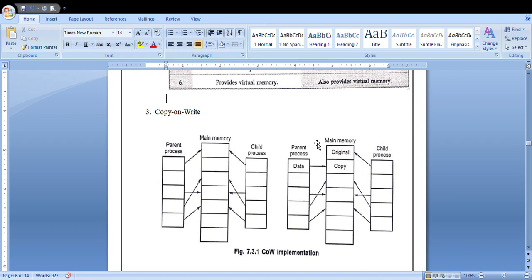As I said, you can see here, this is the original content, this is the copied content. So right now the child process is pointing to the original content itself, but the parent process is going to change the value in the copied content. So this is how the copy on write will be implemented.